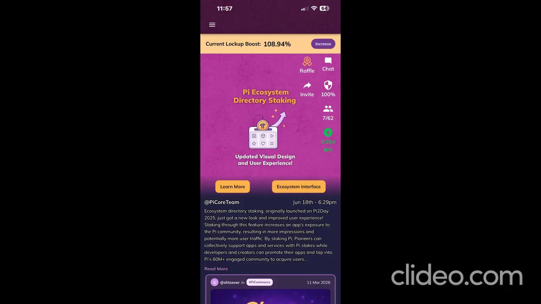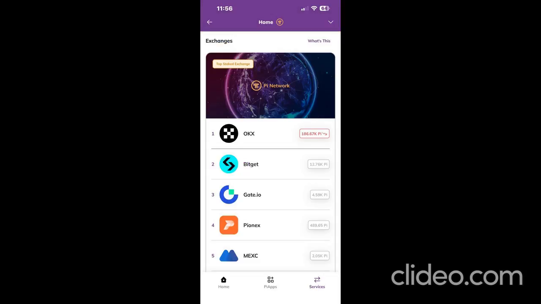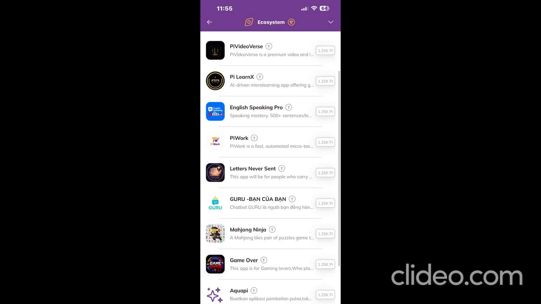If you've been following Pi Network, you've heard about the Kraken listing, CiDi Games, Pi Launchpad. But there's one feature that quietly underpins all of it that most people aren't talking about: ecosystem directory staking. Pi just released a visual update that makes it more accessible than ever. Today we break down exactly what it is, how it works, and why it might be one of Pi's most strategically important tools. What is ecosystem directory staking?